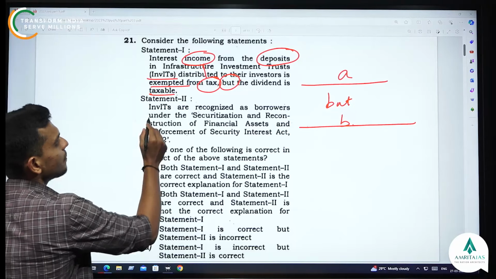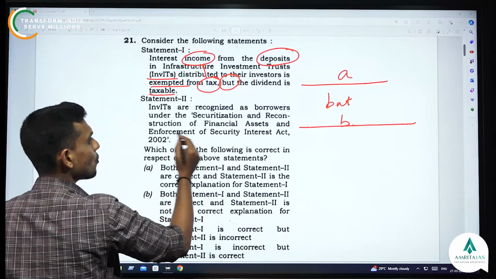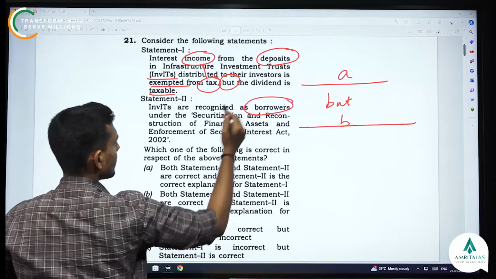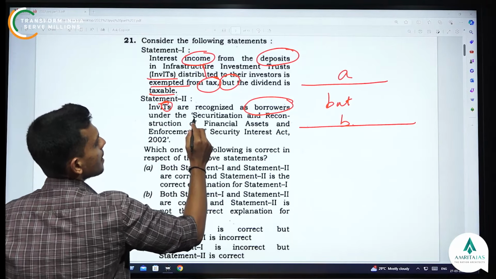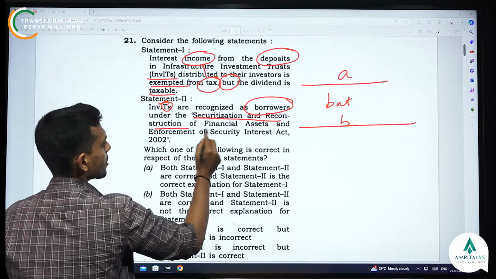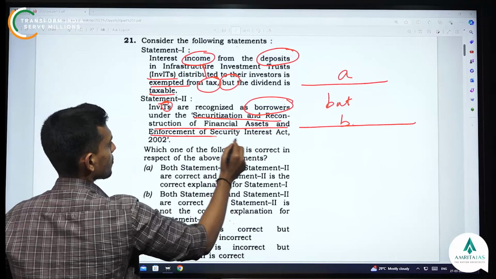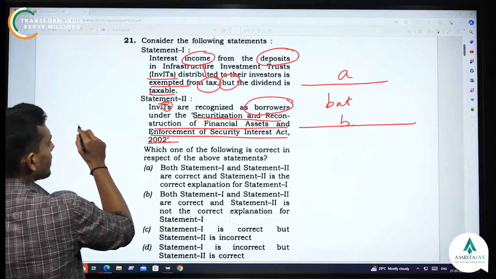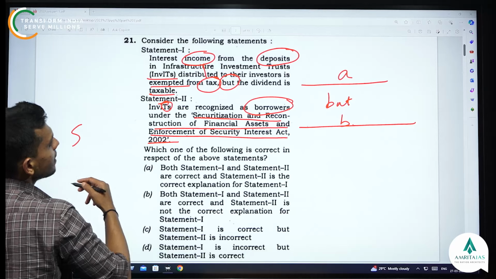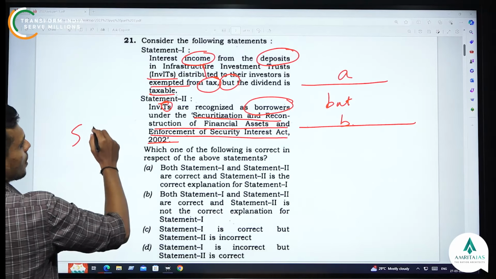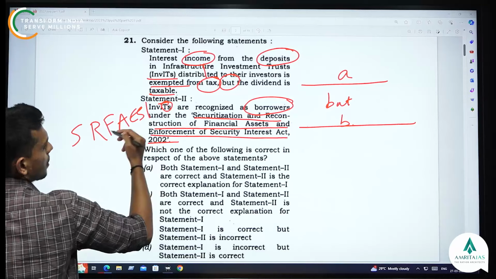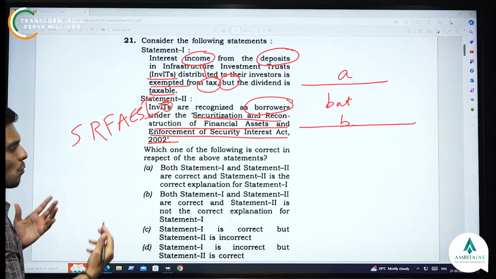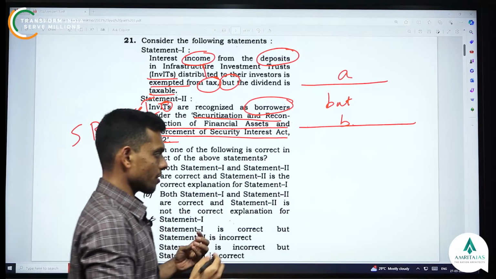Second statement, InvITs are recognized as borrowers. These trusts are recognized as borrowers under the Securitization and Reconstruction of Financial Assets and Enforcement of Security Interest Act. So this act is basically the SARFAESI Act. So basically, what is this infrastructure investment trust?